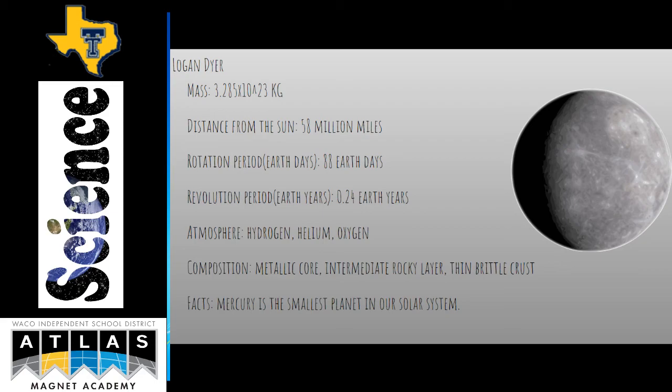The mass of Mercury is 3.285 times 10 to the 23rd power kilograms. The distance from the Sun is 58 million miles. The rotation period in Earth days is 88 days. The revolution period in Earth years is 0.25 Earth years. The atmosphere is made of hydrogen, helium, and oxygen. Mercury has a thin, brittle crust and is generally a rocky planet. Facts: Mercury is the smallest planet in our solar system.